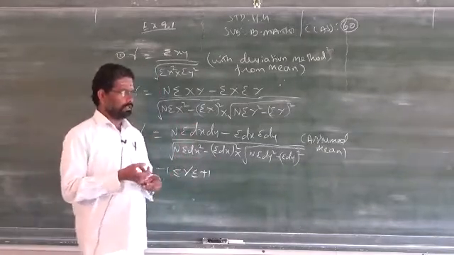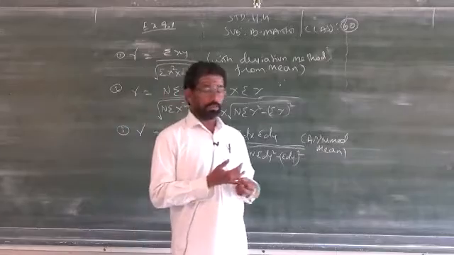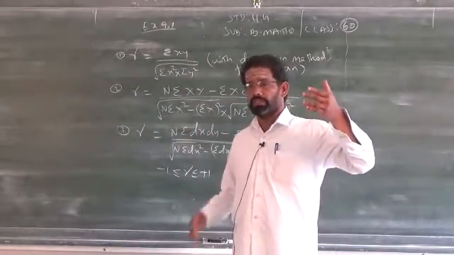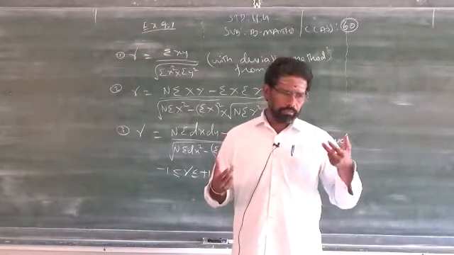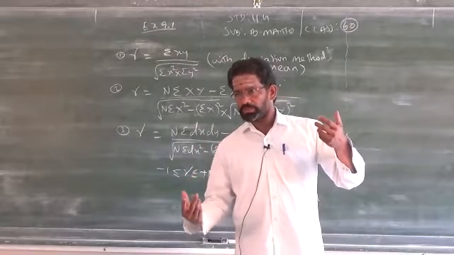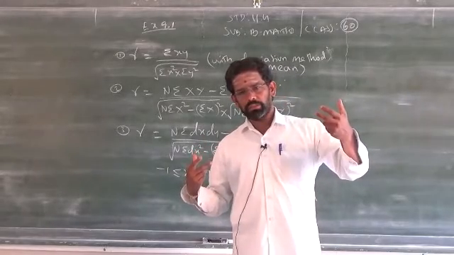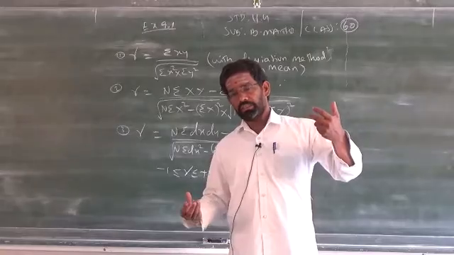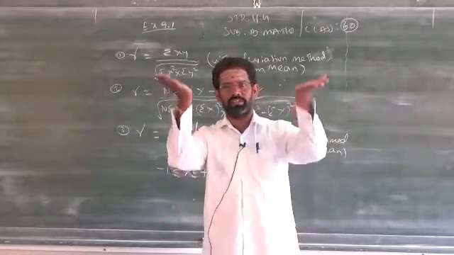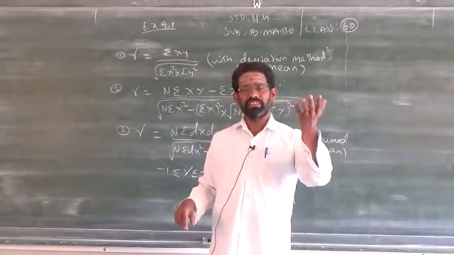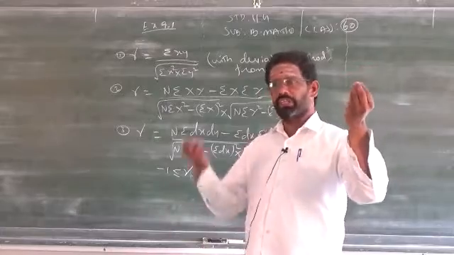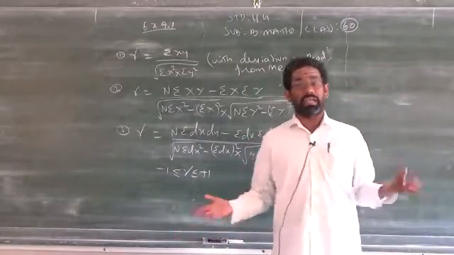We have two types of correlation, positive and negative. What is meant by positive? When one increases and the other moves in the same direction. When you compare income and expenditure, if the income is increased and simultaneously the expenditure is also increased, this is called a positive correlation. If your income is increased and your expenditure is coming down, one is increased and the other is decreased, therefore it is called a negative correlation.